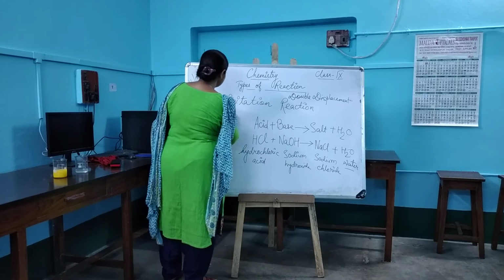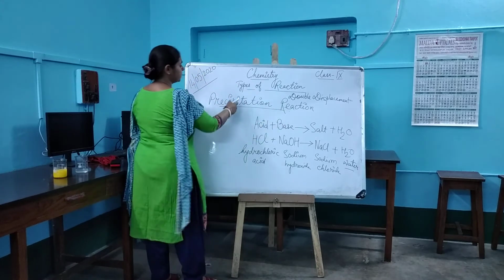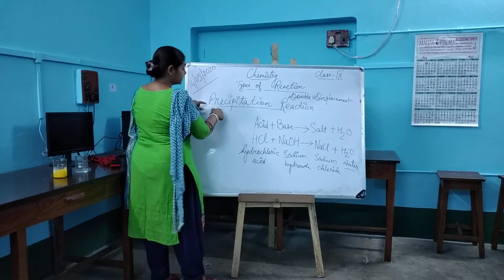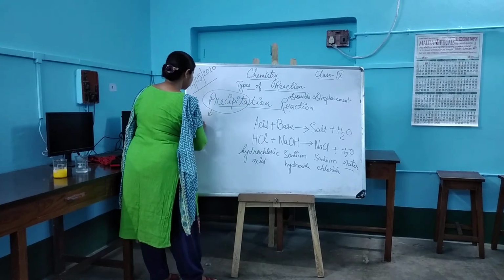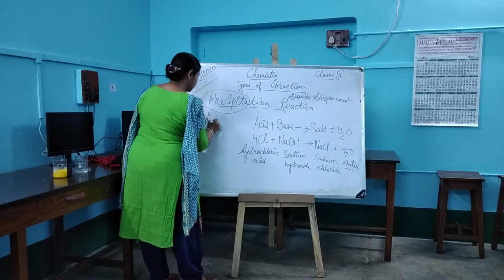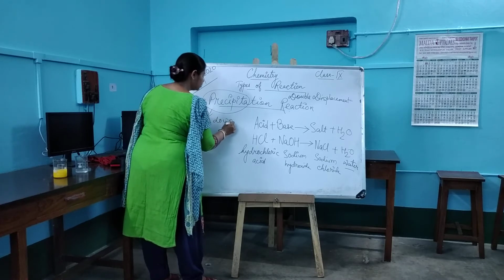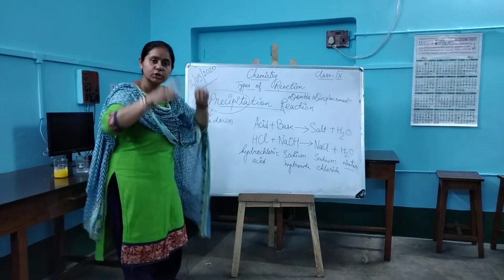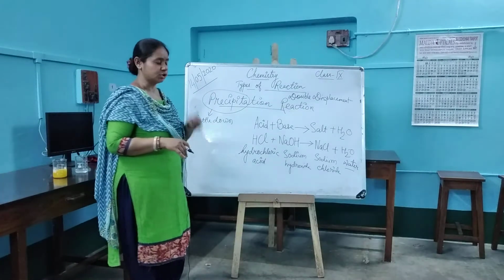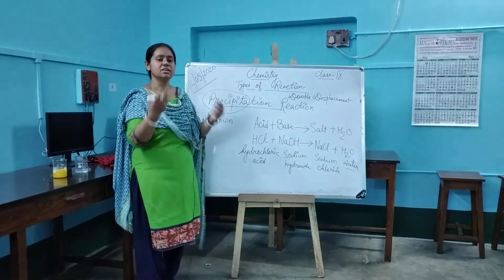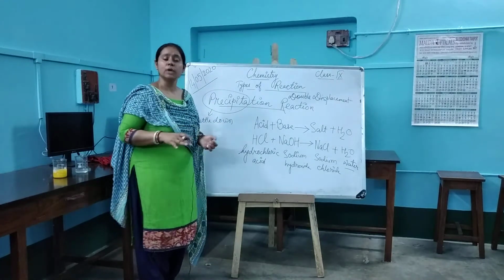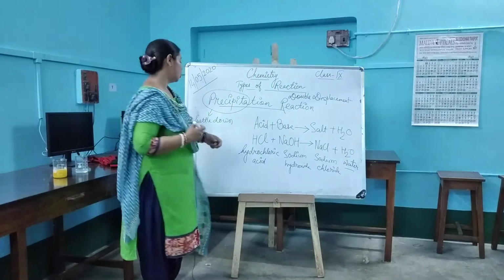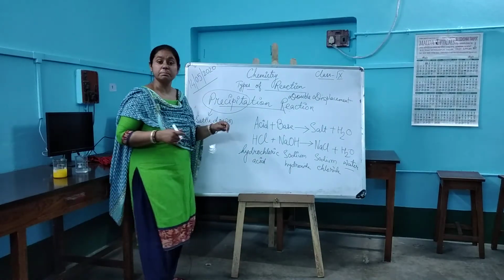Precipitate actually means to settle down. That is, something is going to settle down at the bottom. That means it must be a thick and heavier one. That is why it will settle down at the bottom, so we call it a precipitate.